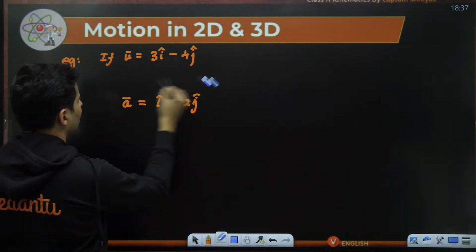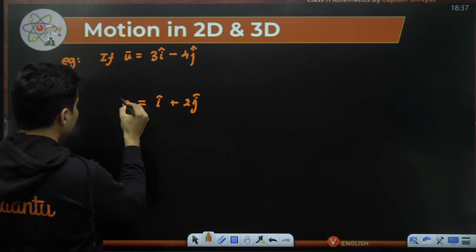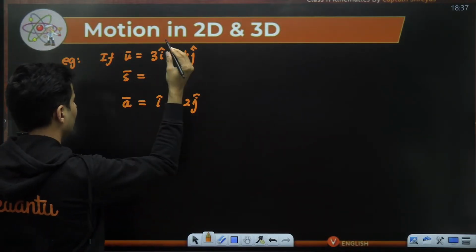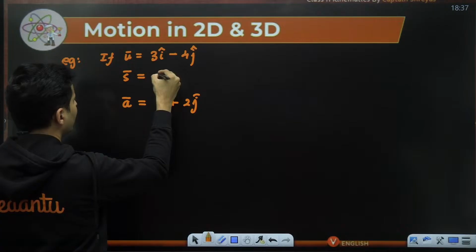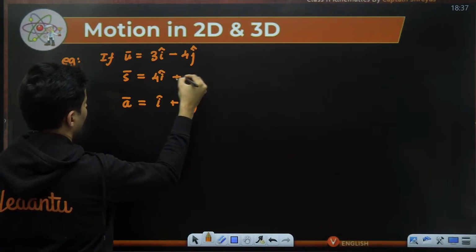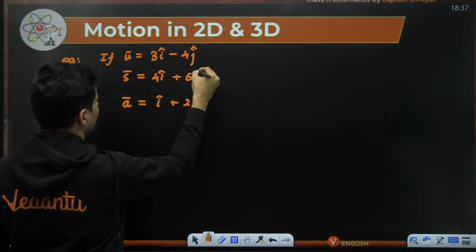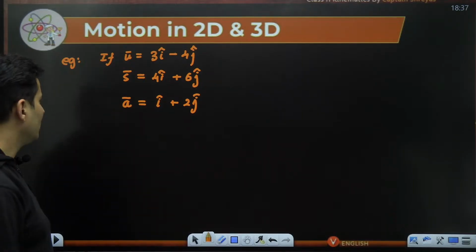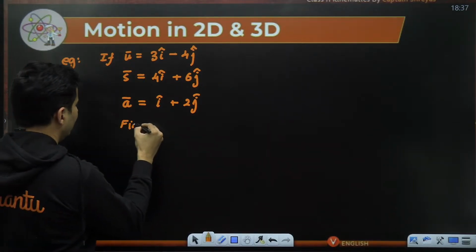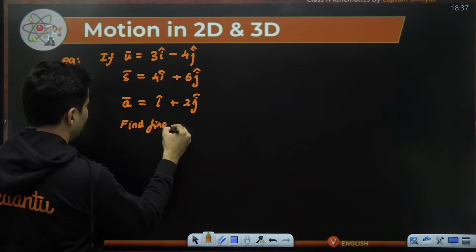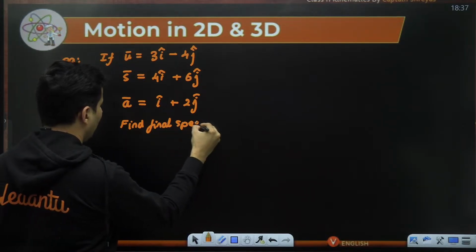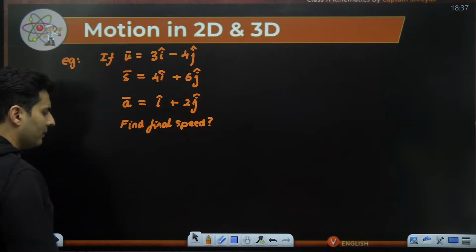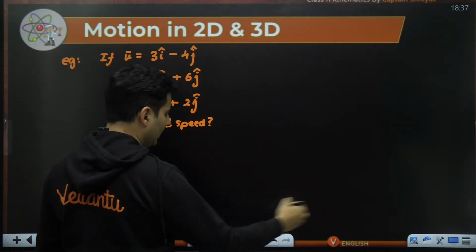Actually, we don't need this. And displacement is given. I'll tell you the displacement is given, maybe 4 i cap plus 6 j cap, something like that. The question is, can you find the final speed of the particle? We can definitely do that.